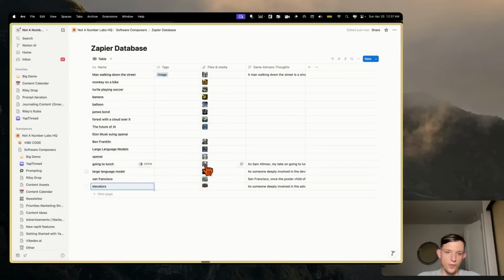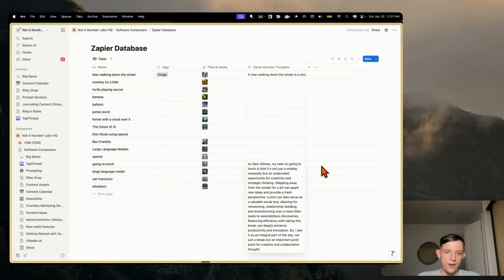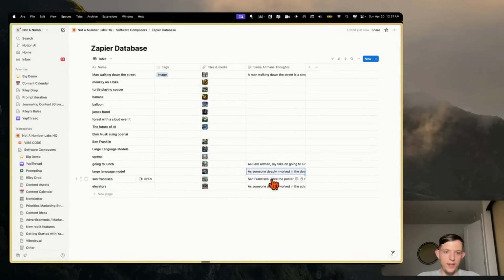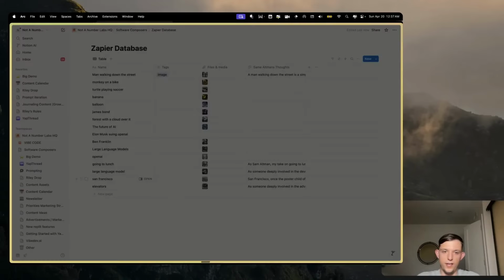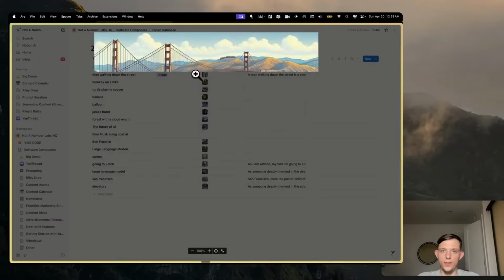And look at this, these are loading in right here, and we now have a little thought by Sam Altman, and we also have these images. San Francisco also comes with an image, which is pretty damn cool, in my opinion. There we go, not bad.